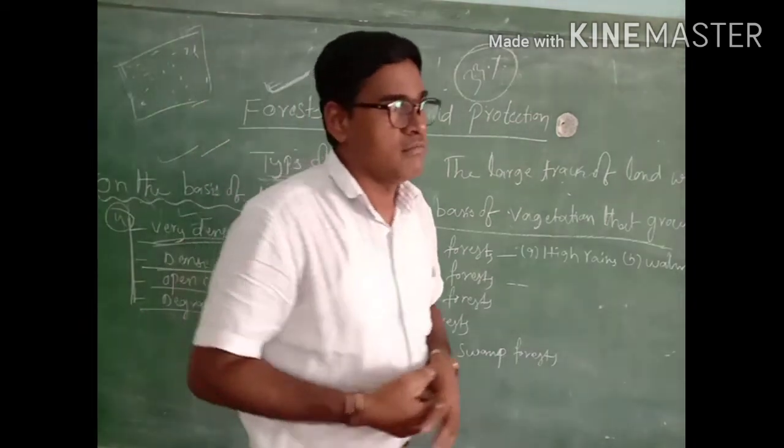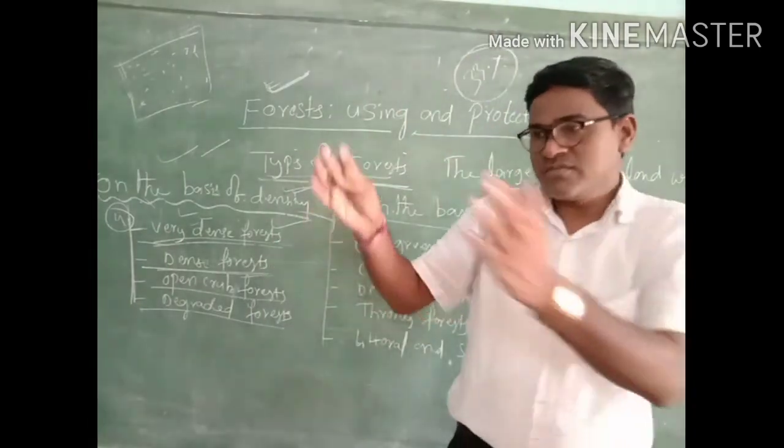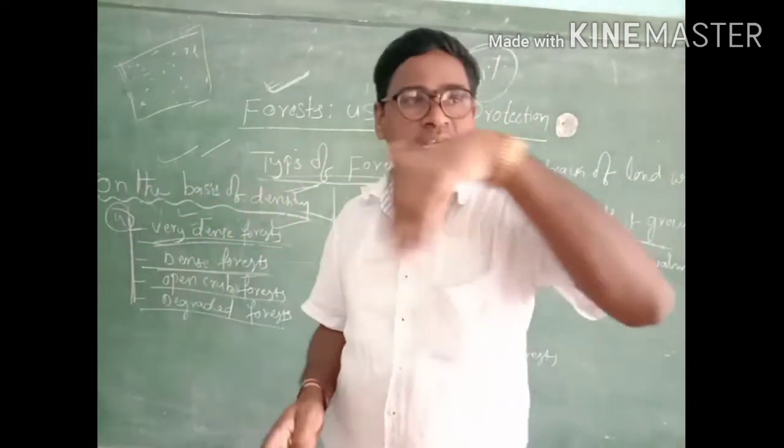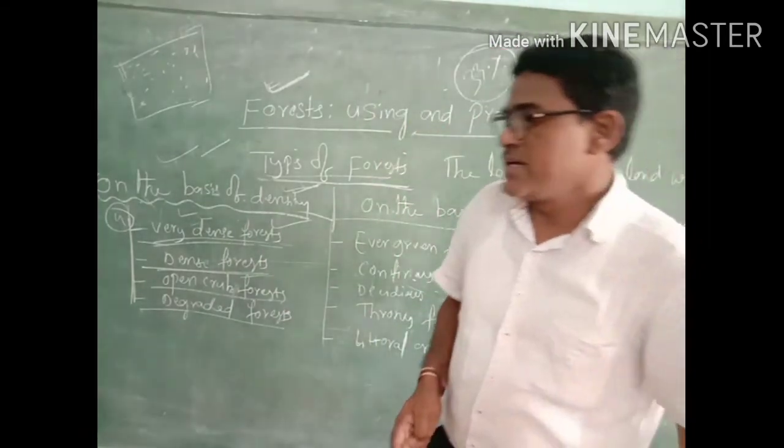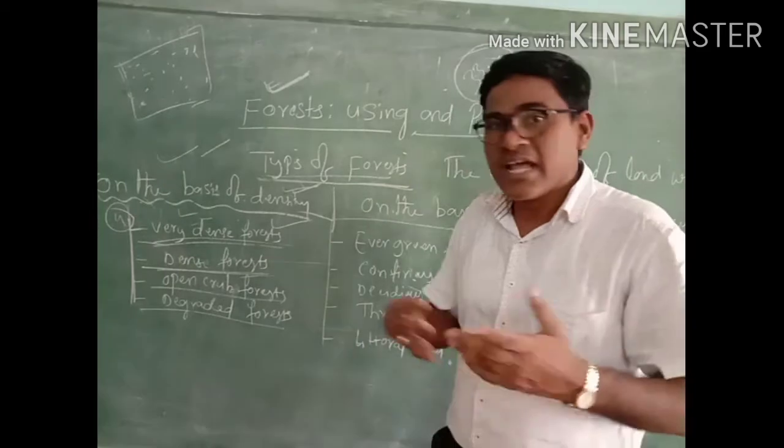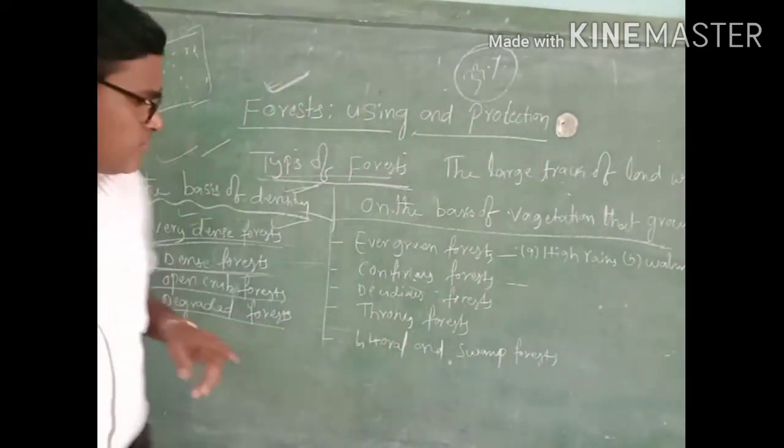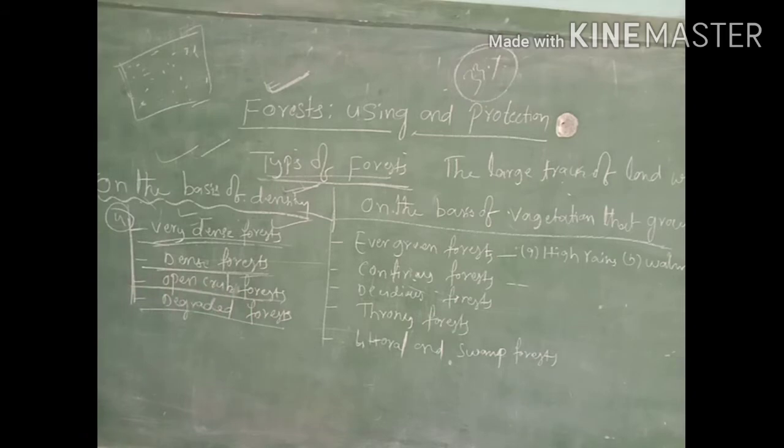Open crops means in a large area, some areas have two types of plants and trees, and in some other regions, small crops will grow. So this type of forest we can call open crop forest. In the open crop forest, we can see the trees are very few, and the trees are not very tall and not very dense. Trees grow over a very large area of square kilometers. This type we can call open crop forest.